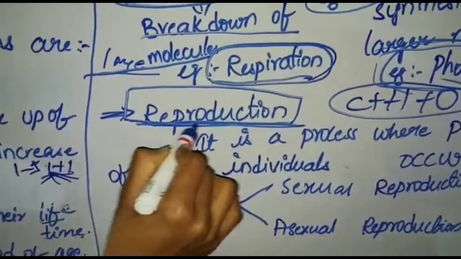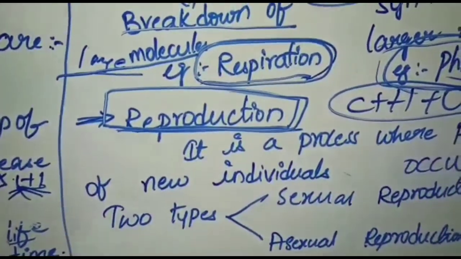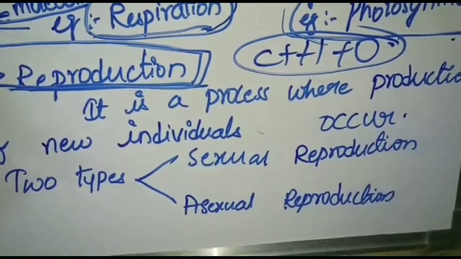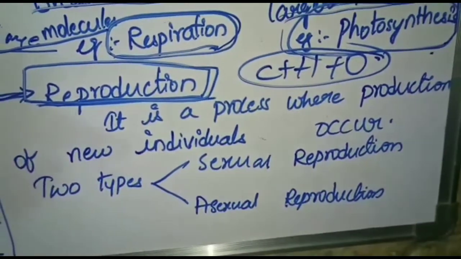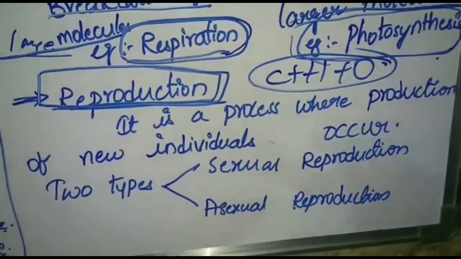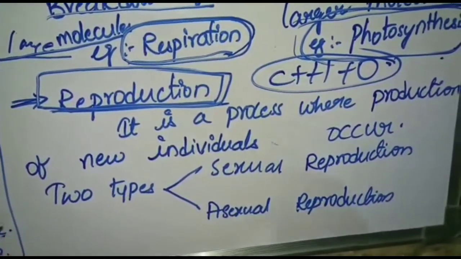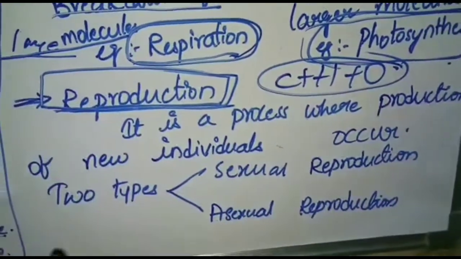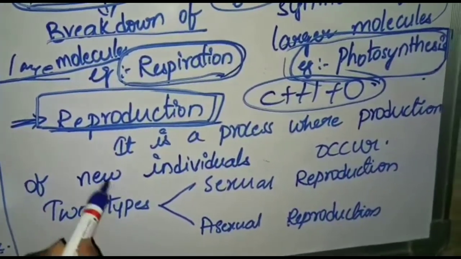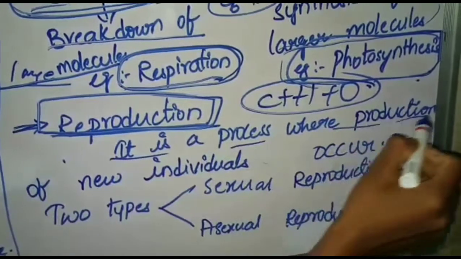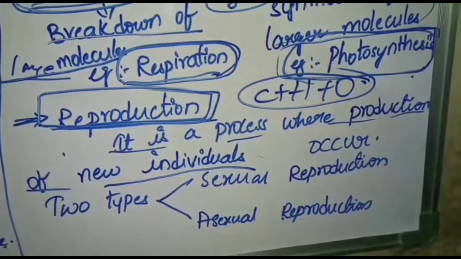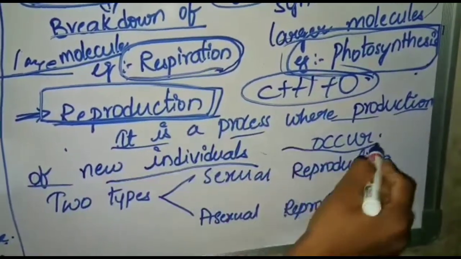Without reproduction, no living organism will survive, because reproduction is an important process for the production of young ones, new individuals, new copies, and to increase their generations. Living organisms cannot stop at one generation; generations should go on. For that reason, reproduction is necessary. It is a process where new individuals, similar to photocopies of their parents, are produced.